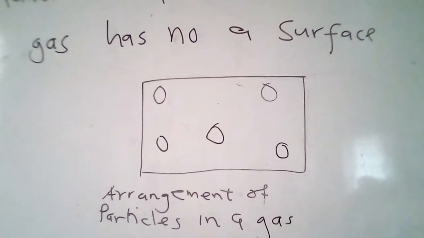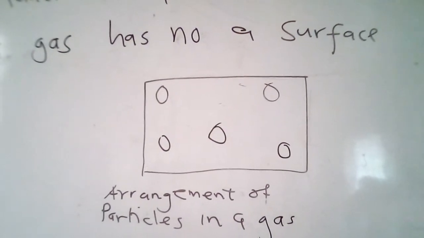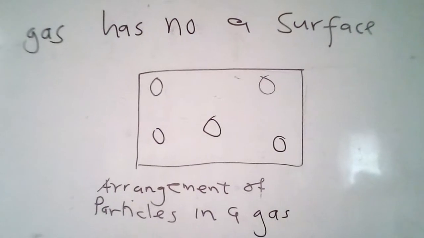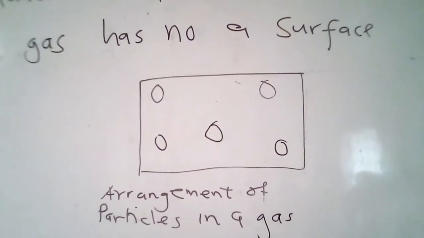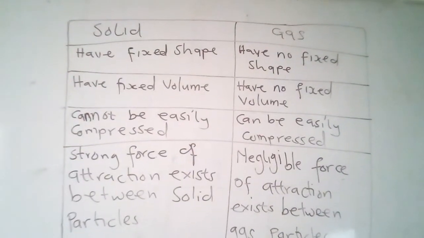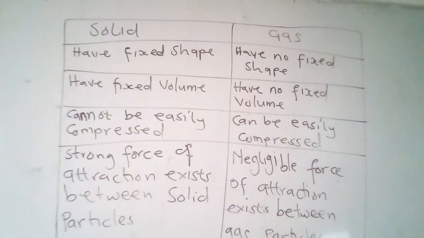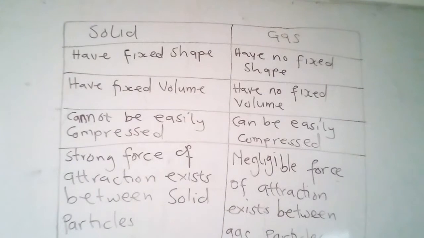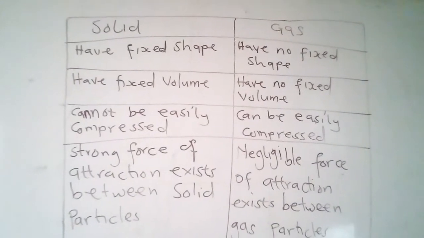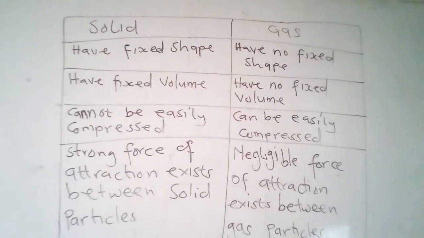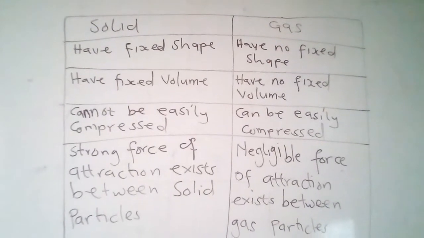So we can draw differences between solids and gas, right? Okay, the differences are: solids have fixed shape, gas has no fixed shape. Solids have fixed volume, gas has no fixed volume.